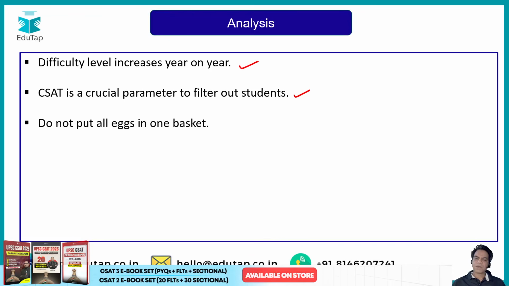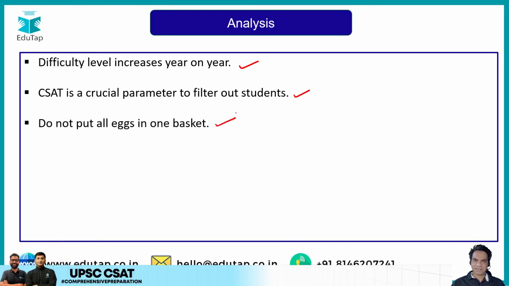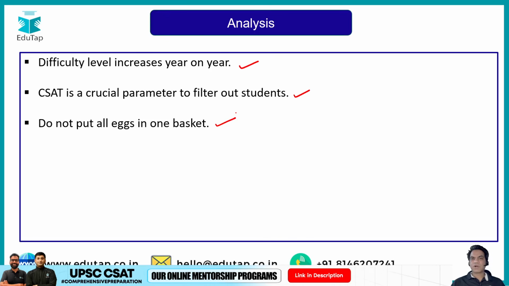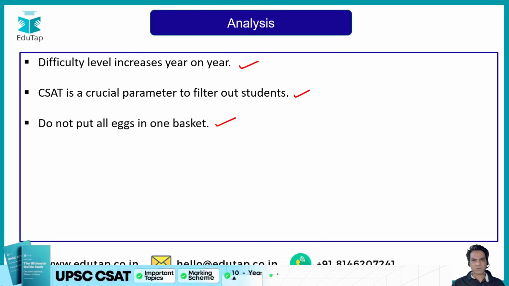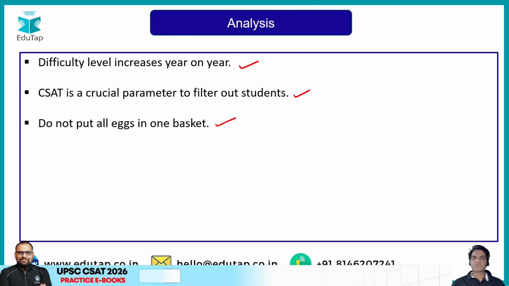Number 3, do not put all your eggs in one basket. What do they mean by that? You can't clear the CSAT exam only by targeting one subject. It's not possible. You won't be able to clear it only on the basis of comprehension, or similarly, only on the basis of mathematics, quantitative aptitude, or reasoning ability. So you need to be able to solve questions from all the sections. Some questions from quants, some from reasoning, and some from English comprehension.